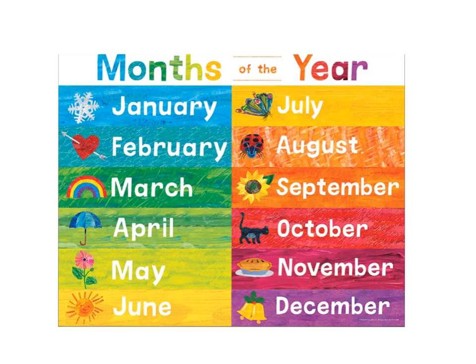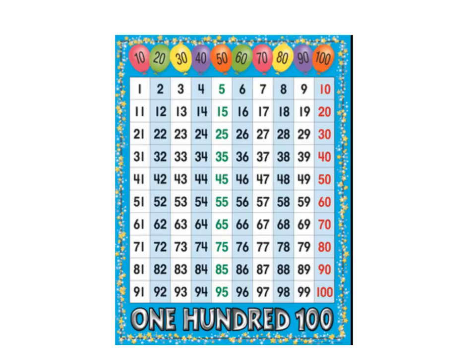And how many months do we have all together in the year? Right, we have 12. And what number is September? It's the 9th month.